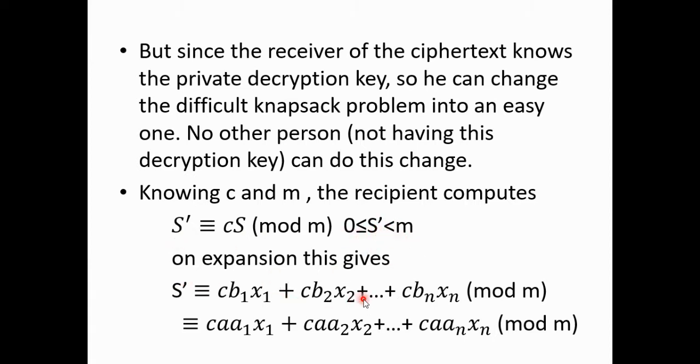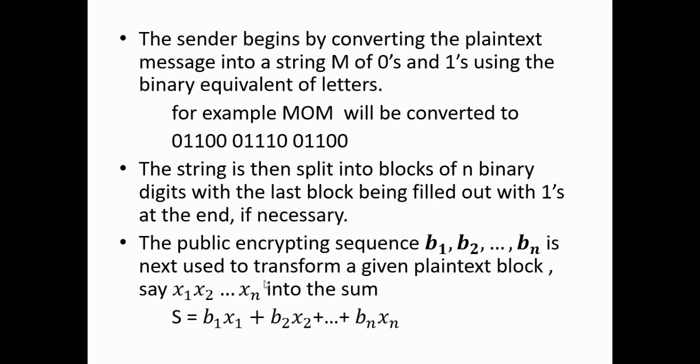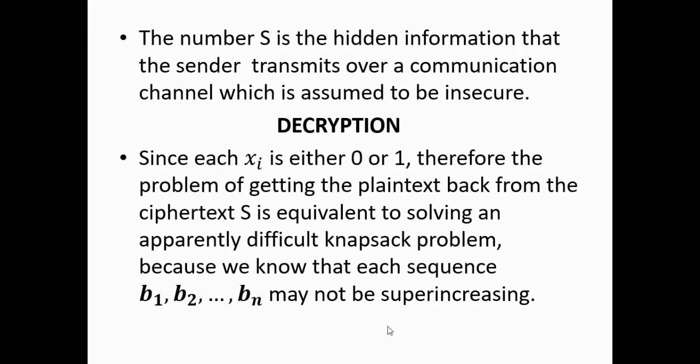On expansion, S dash is equal to C B1 X1, because S was B1 X1 plus B2 X2 plus ... Bn Xn.